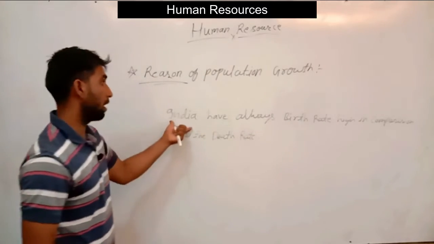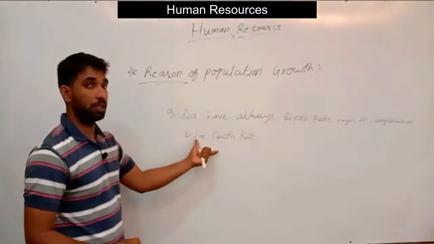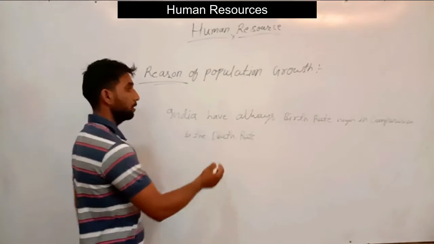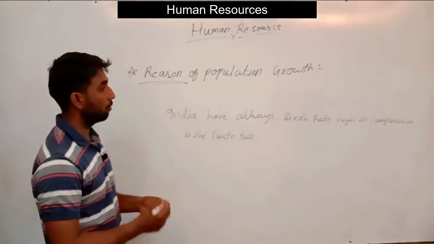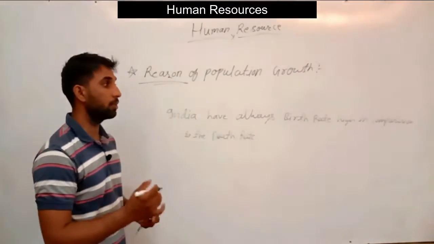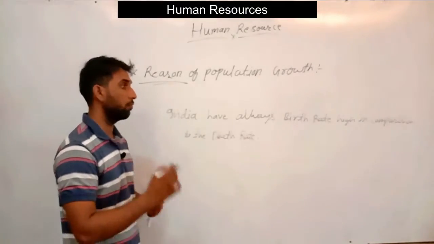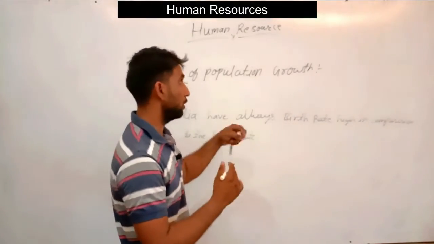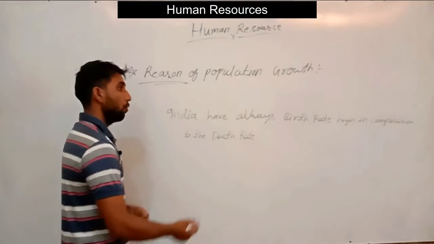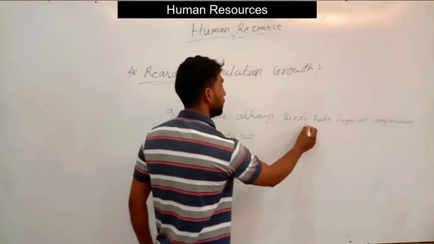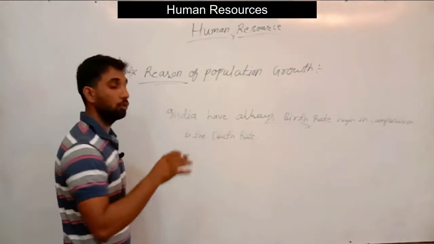So it also shows the growth of population in India. First, because we have already noted that birth rate and death rate have a difference, it will cause the population growth. India has always had a high birth rate in comparison to death rate.